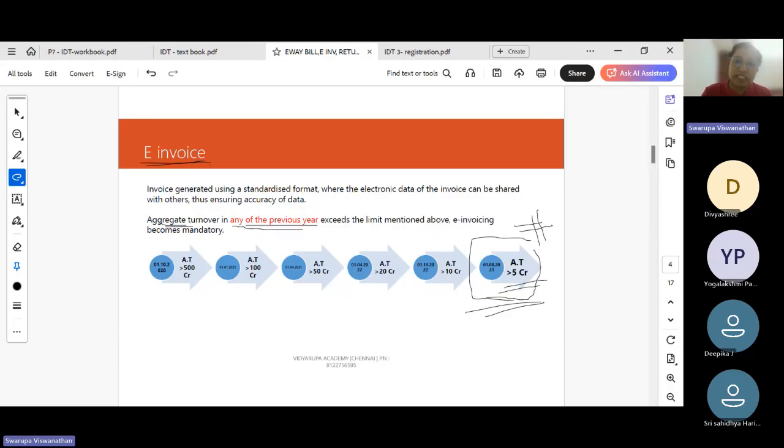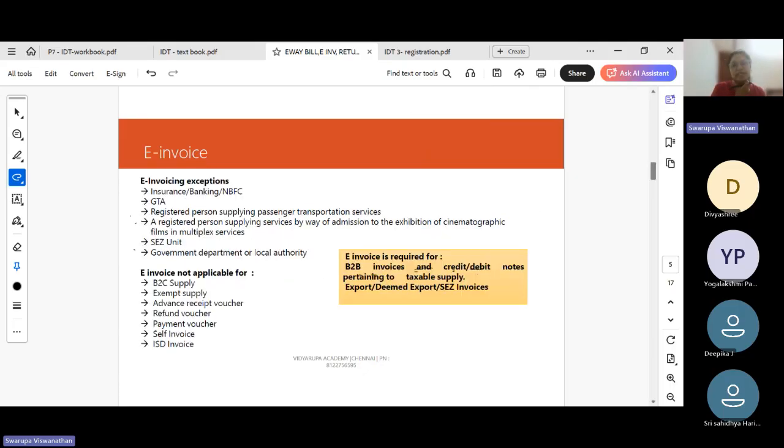Any of the previous years starting from 2017, if in any of those years the aggregate turnover has crossed 5 crores, then they have to start generating e-invoices for all their outward supplies. So the turnover limit is 5 crores.